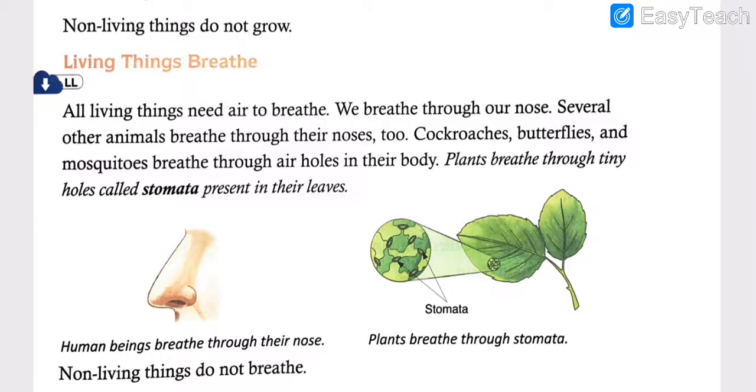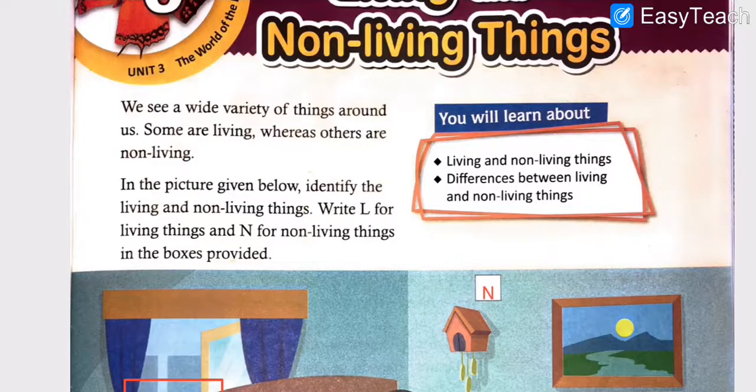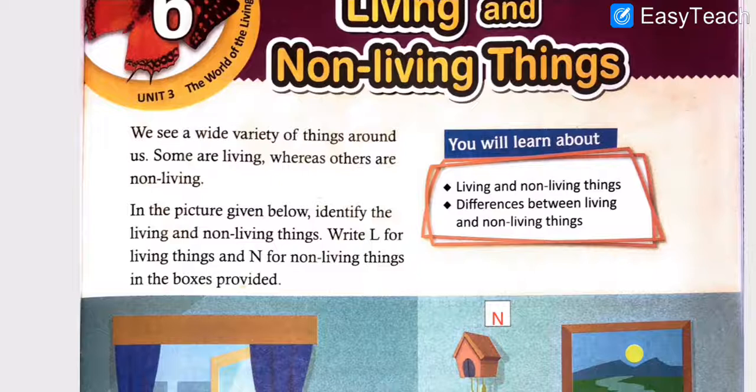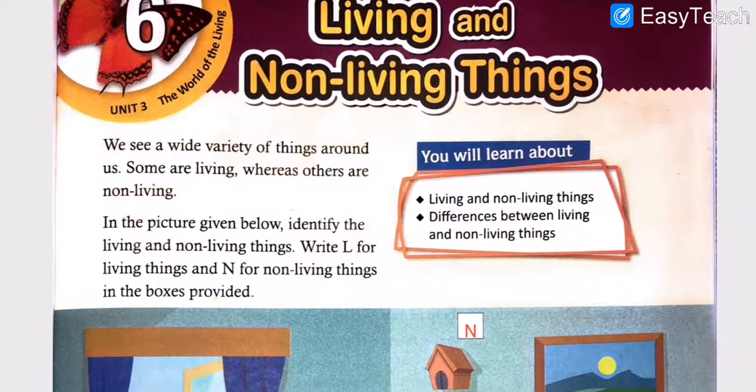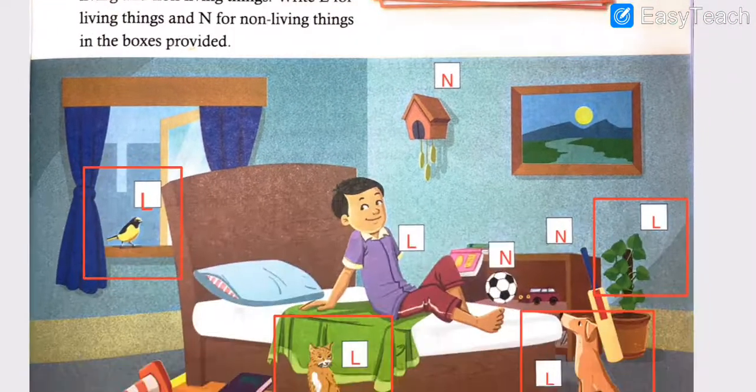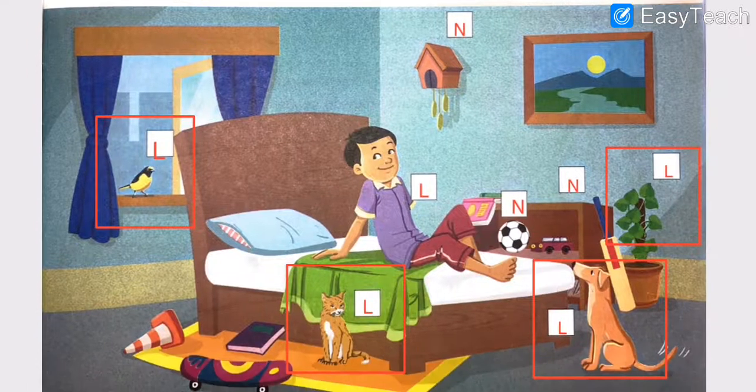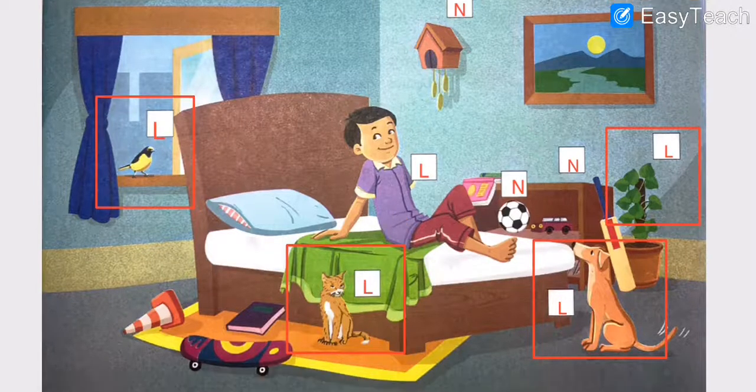Let us just take the recap of this lecture. What have we done? Those who have the textbook can even turn the pages with me. So students, we have just started the new chapter, chapter number 6, living things and non-living things, in which first we did a small, interesting activity of living and non-living things, in which we saw the varieties of living things and non-living things present in the picture. We even separated them, writing L for living things and N for non-living things.